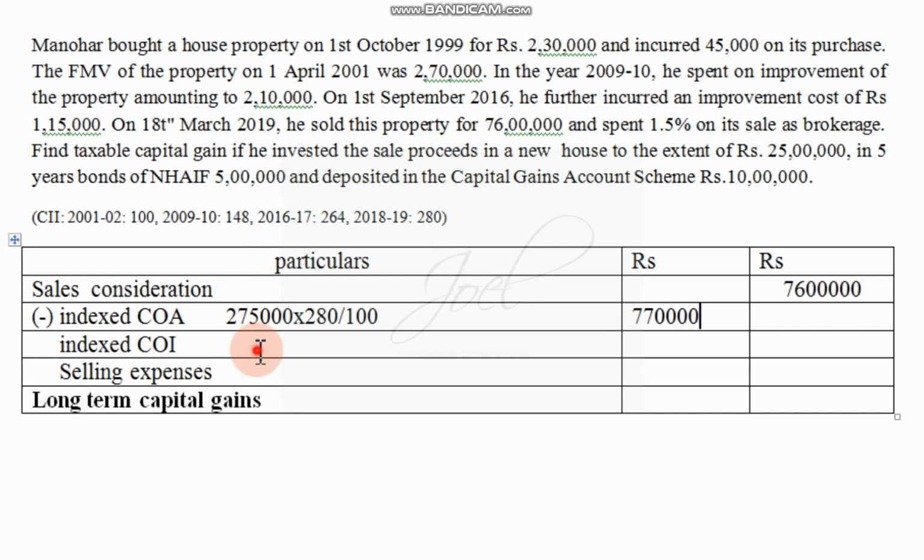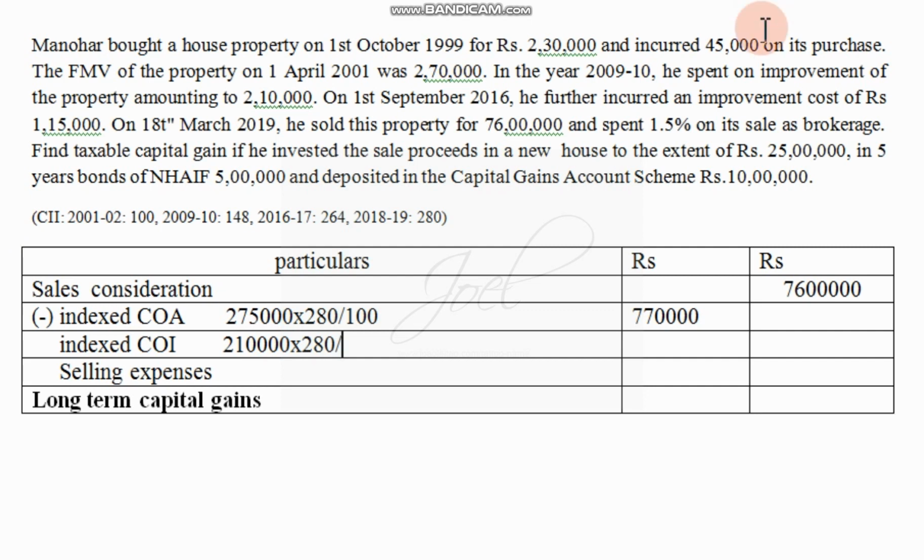The next one is cost of improvement. There are two cost of improvements we are supposed to consider. First one is he spent rupees 2,10,000 for the improvement of the house. Rupees 2,10,000 we have to consider, multiplied by present index divided by past index. Past index means the year in which that improvement took place.